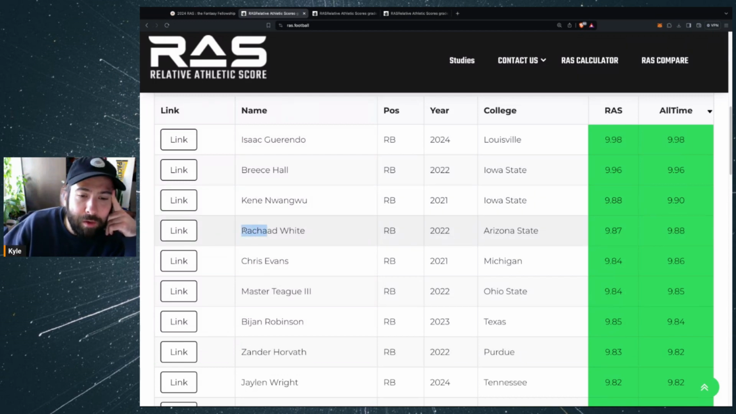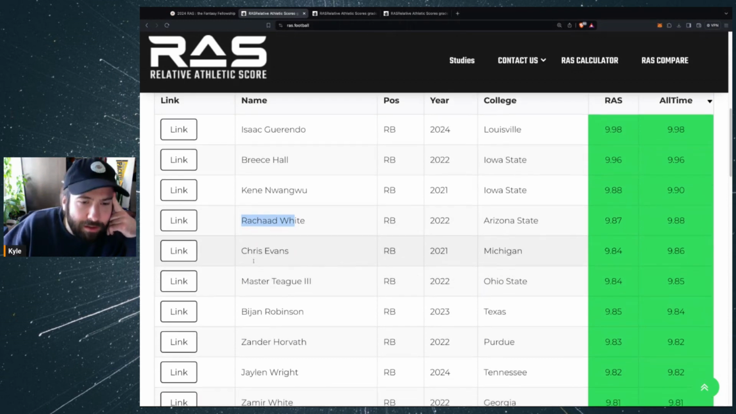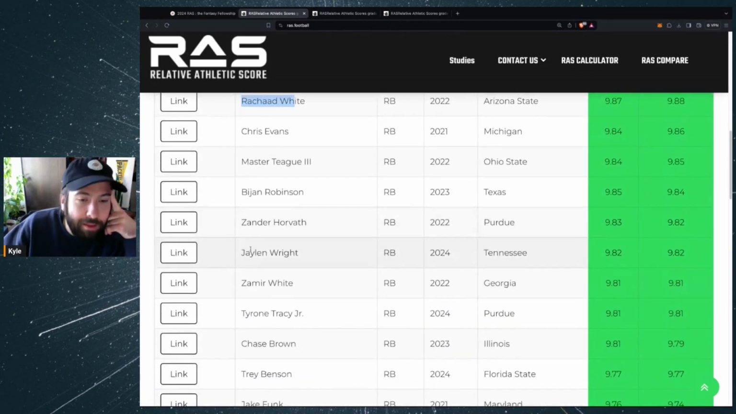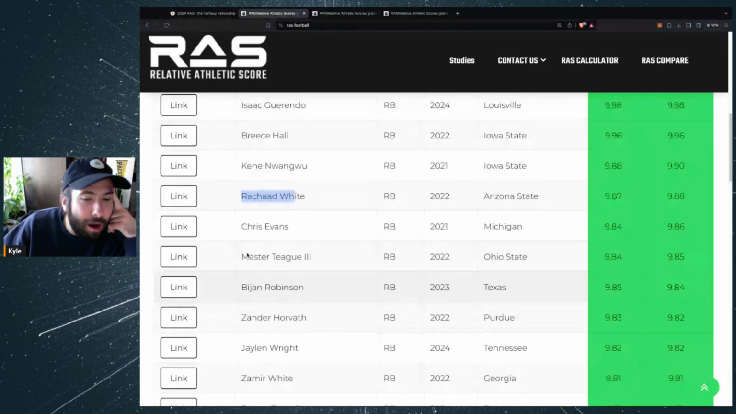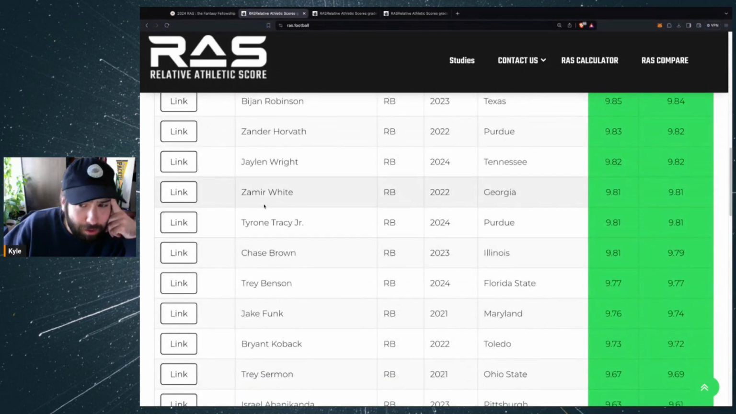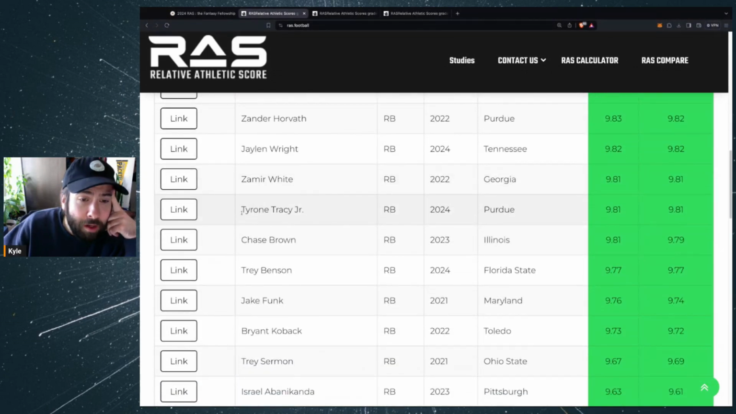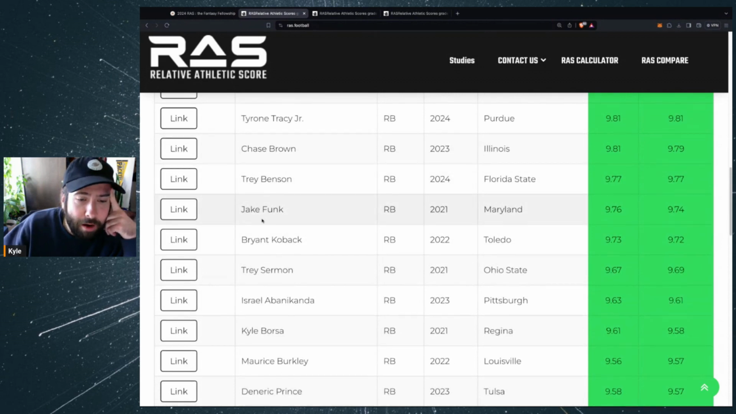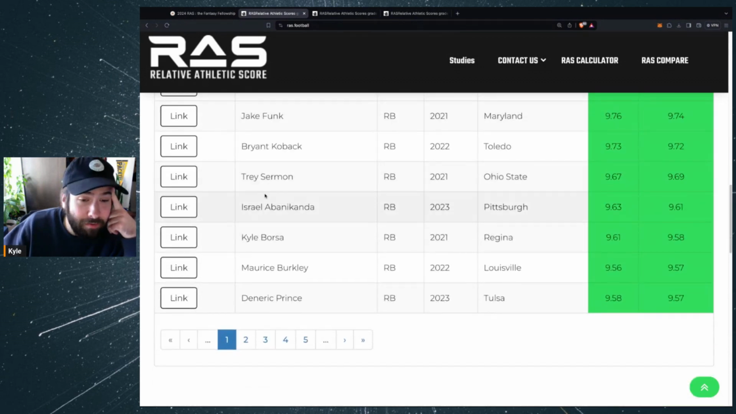Rachaad White, I actually didn't know he posted that high of an RAS. That's good to know. Chris Evans out of Michigan. He's in Cincinnati. Master Teague. Bijan with a nice score. Xavier Horvath. There's Jalen Wright. So Jalen Wright puts up like a top 10-ish RAS score. Zamir White actually tested out well. There's Tyrone Tracy, Chase Brown, Trey Benson, Jake Funk, Trey Sermon, 9.67.